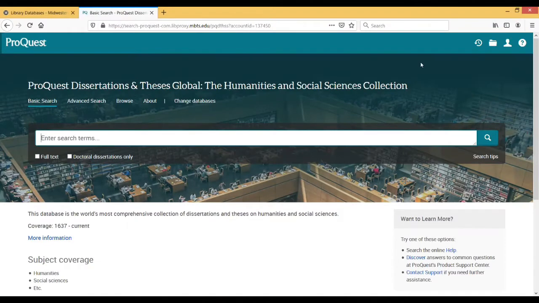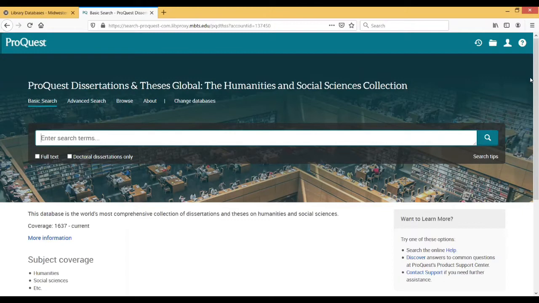All right, so the reason that ProQuest is so great in terms of the main resource when you're looking for dissertations is that it's the largest database of dissertations in the world. Their coverage goes back farther than any other database in the world, all the way back into the 1600s, I believe. Now, it doesn't mean that all dissertations from the 1600s that are in ProQuest are going to be available as PDF full text, but ProQuest does try to work backwards as far as they can with as many dissertations as they can to make them digitally available.